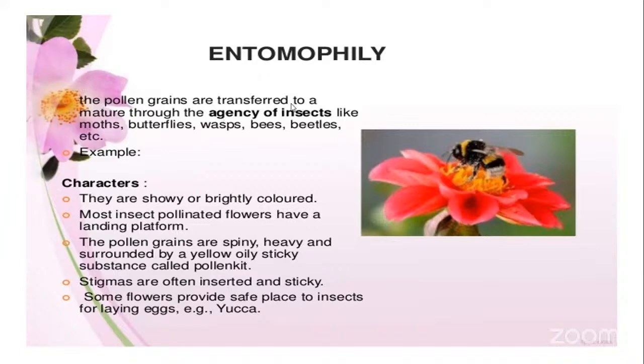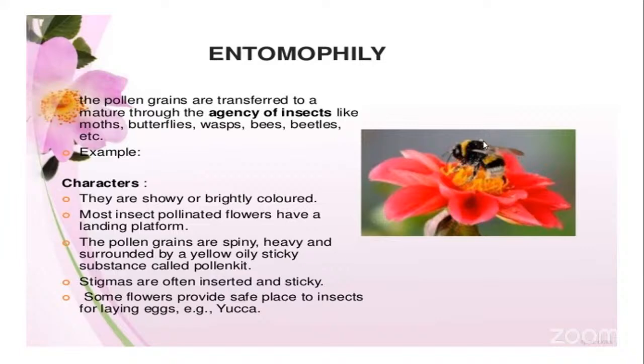The pollen grains which are transferred to a mature flower through the agency of insects, that pollination is called entomophily or entomophilous type of cross-pollination. Generally, insects like butterflies, moths, honeybees, beetles and wasps are the different types of insects which act as biotic agents taking part in the cross-pollination.